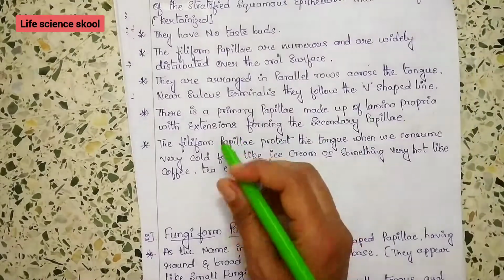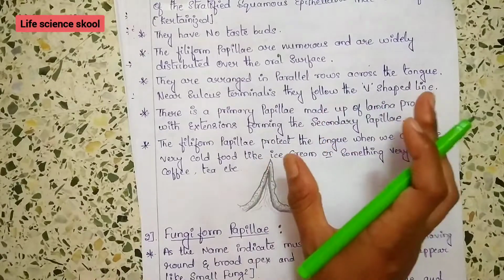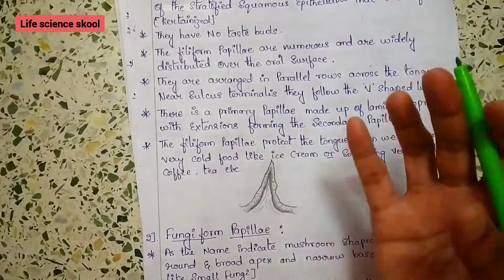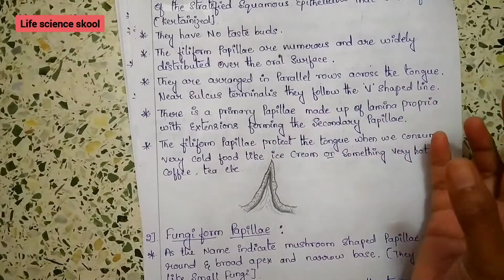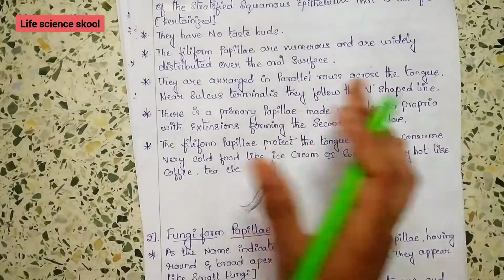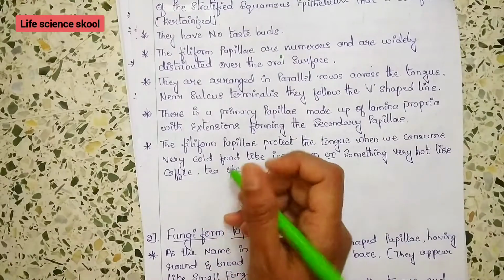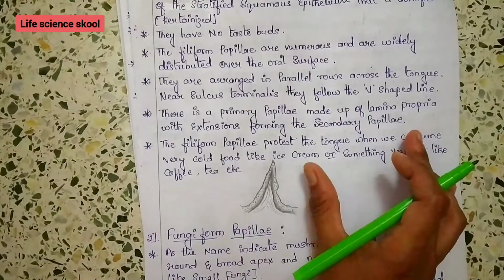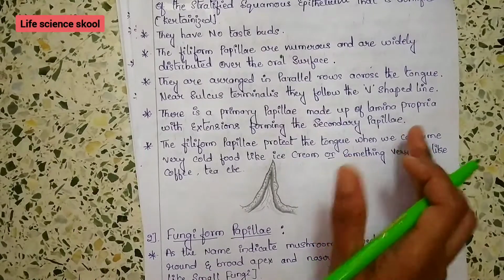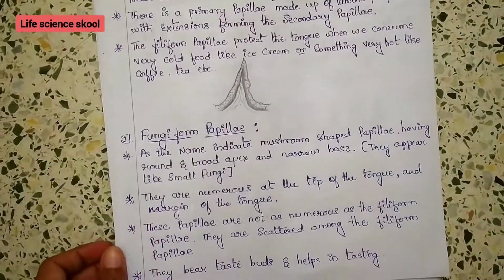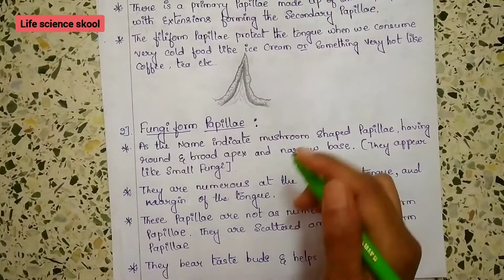The important function of the Filiform papillae is that when you consume very cold or hot food items, like cold items such as ice cream, or hot items like coffee and tea, they protect our tongue at that time. That's about the Filiform papillae. We will move on to the next part, that is Fungiform papillae.